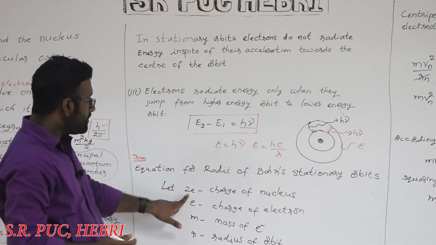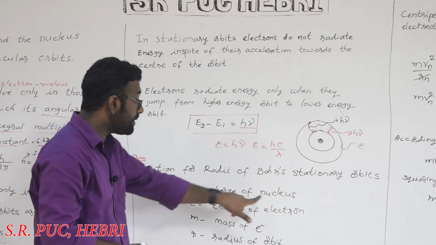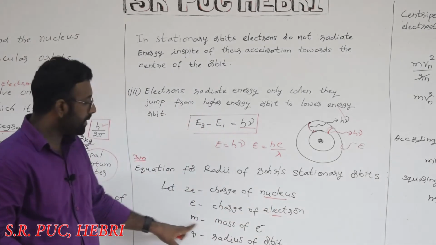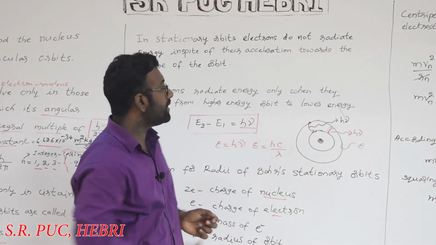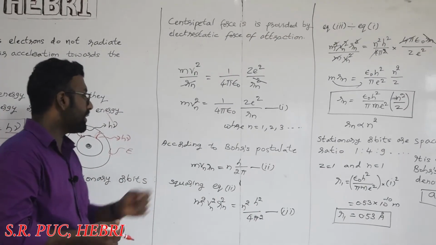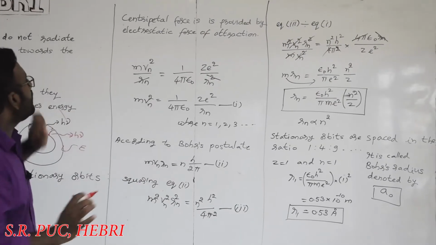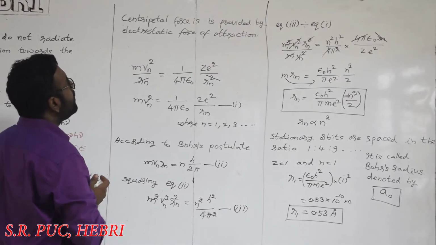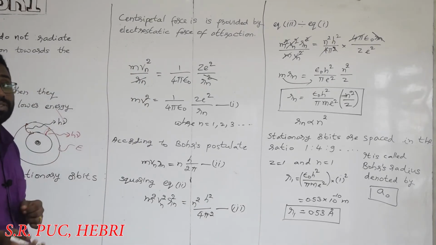You can see here, Ze is the charge of the nucleus, and e is the charge of the electron, m is the mass of the electron, and r is the radius of the orbit. Considering these terms, we can derive an equation for the radius of the orbits. For that, what we are considering here is that the centripetal force is provided by the electrostatic force of attraction. The same postulates given by Bohr have to be considered over here.